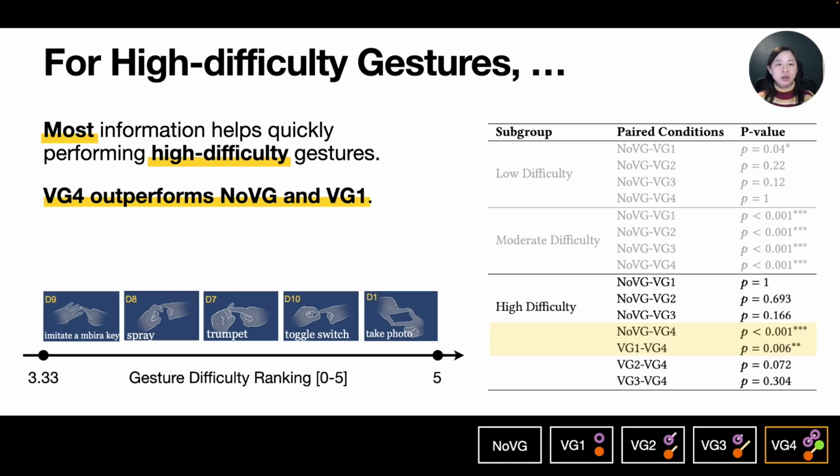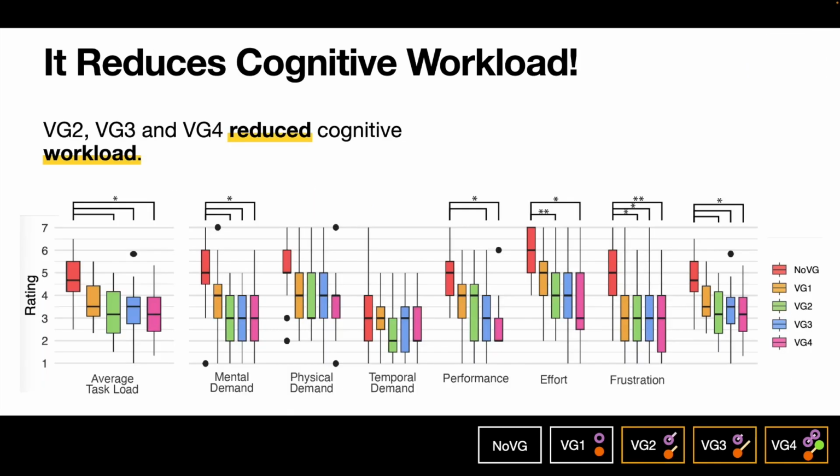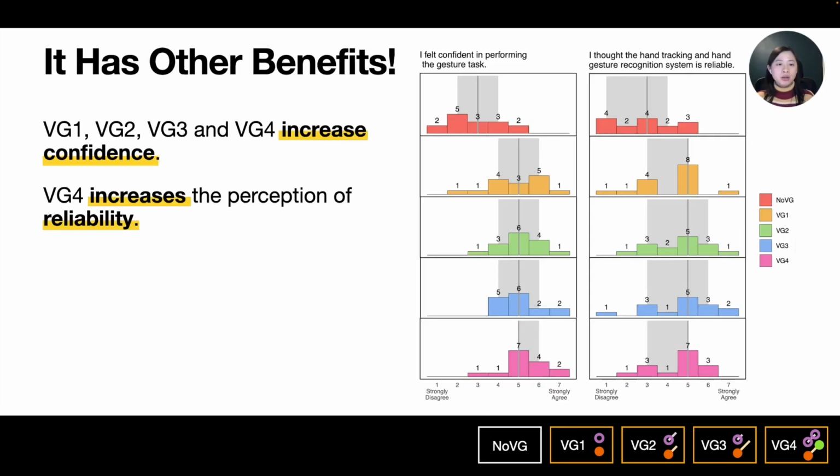So based on these insights, we recommend designers or developers may choose different types of visual guidance for gestures with different levels of difficulty. Also, we find that VG2, VG3, VG4 reduce overall workload during the gesture performing tasks. Specifically, they reduce the mental workload, increase performance, and decrease effort and frustration. Furthermore, we find that using visual guidance, participants feel significantly more confident in performing the gesture task. Especially when provided with VG4, participants saw that the hand tracking and hand gesture recognition system is more reliable.